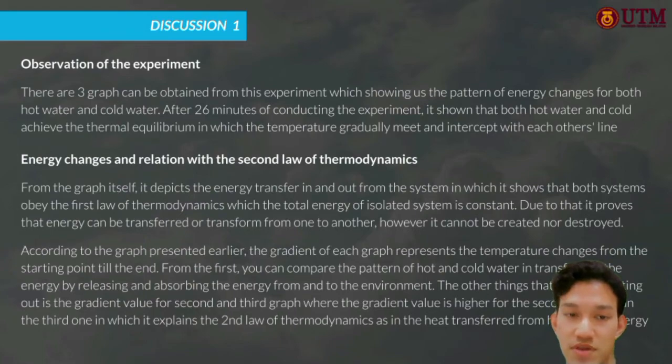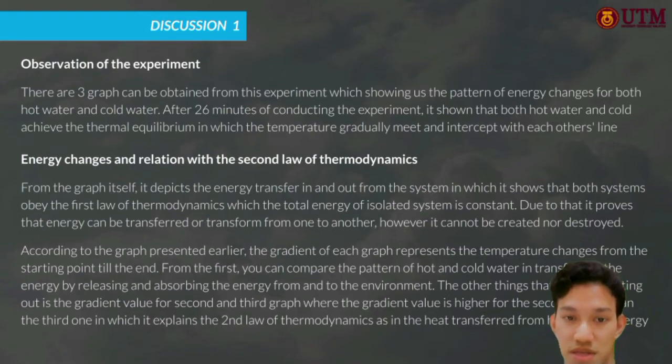For the next one, which is the energy changes and the relation with the second law of thermodynamics, the graph that we came up with depicts the energy transfer in and out of the system. It shows that both systems obey the first law of thermodynamics, in which the total energy of an isolated system is constant. Due to that, it proves that energy can be transferred or transformed from one form to another. However, it cannot be created nor destroyed.